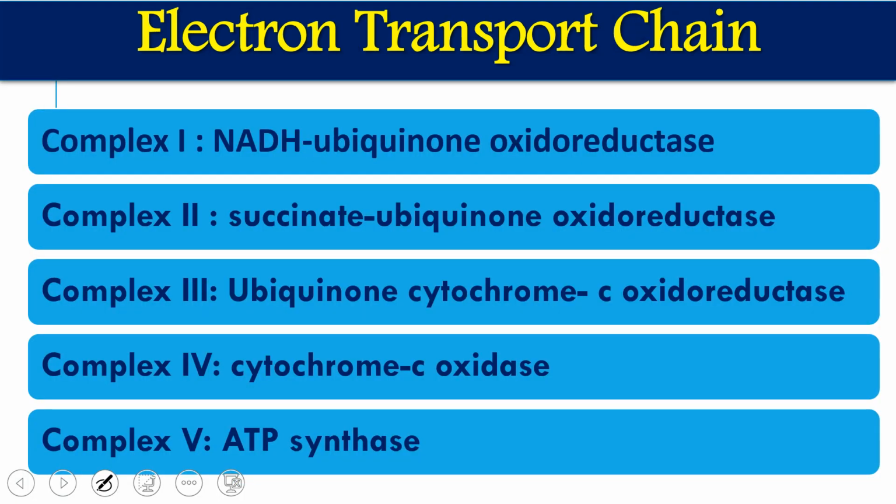In the electron transport chain, roughly we have four electron complexes, and the fifth complex is where ATP is produced. The first complex is NADH ubiquinone oxidoreductase. The second complex is succinate ubiquinone oxidoreductase. The third complex is ubiquinone cytochrome C oxidoreductase. The fourth complex is cytochrome C oxidase, and the fifth complex is ATP synthase. Besides these five complexes, there are also intermediate electron carriers: ubiquinone and cytochrome C.